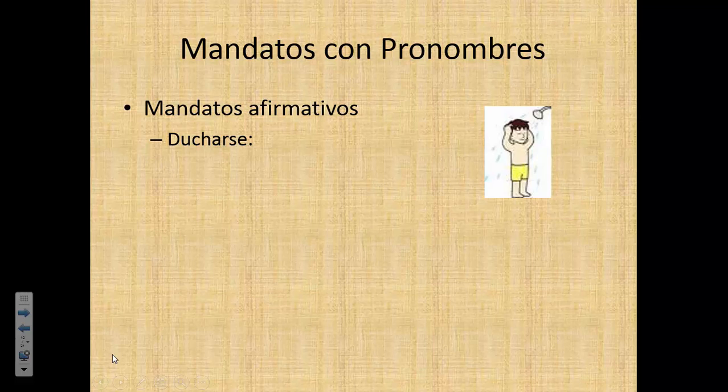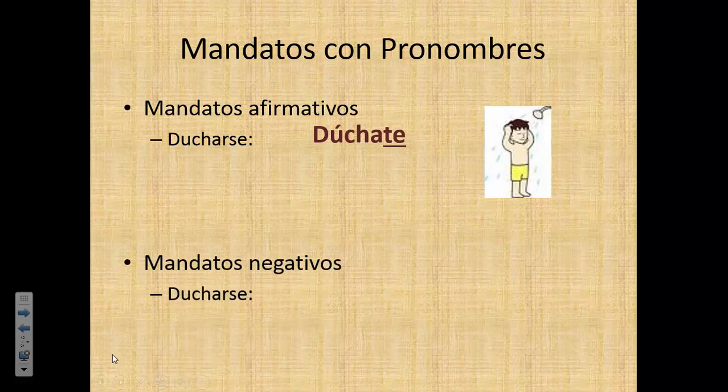So let's talk about how we would form mandatos con pronombres, or mandatos that are reflexive. For affirmative commands, if I wanted to talk about the verb ducharse, the se would morph into te, and you would say dúchate. It's a little bit different for negative commands. For ducharse, you would take the se and it would go before the conjugated verb. So it would be, no te duches.